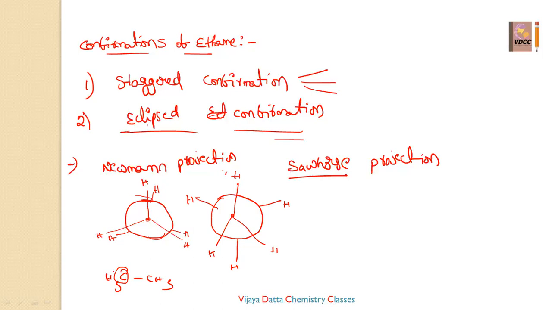This dot carbon has three hydrogens. Those three hydrogens are these. This is called Newman's projection. And the back carbon has three hydrogens. Those are these. If you observe, it is two dimensional.